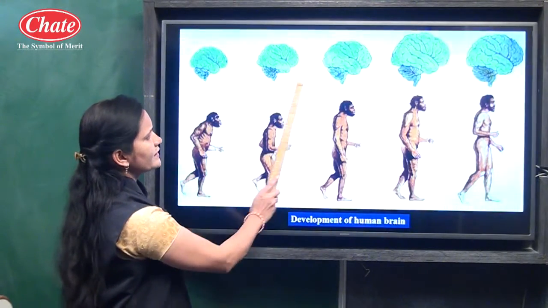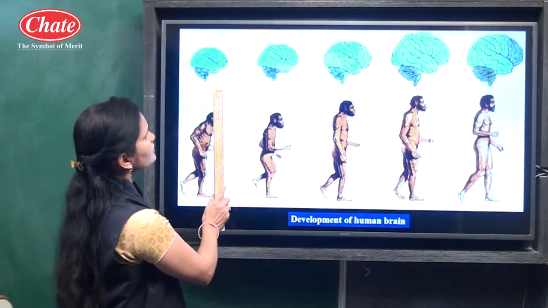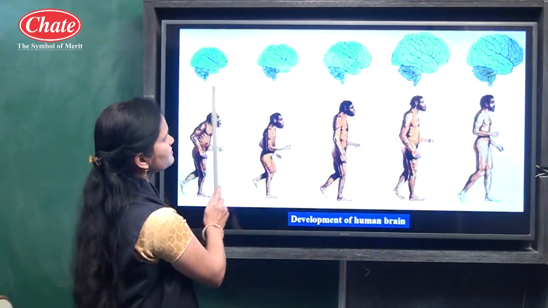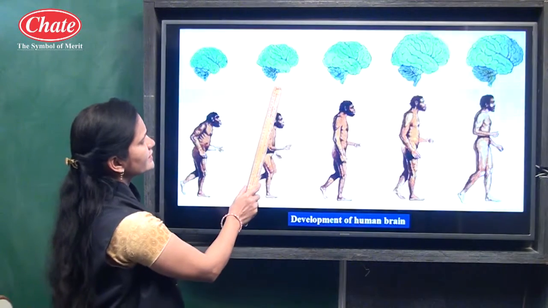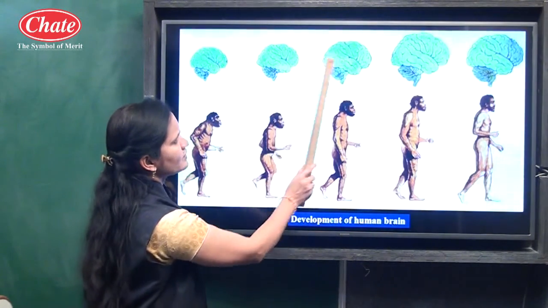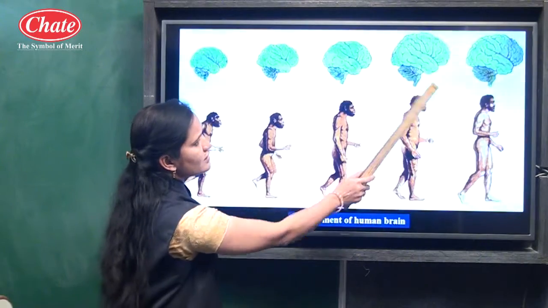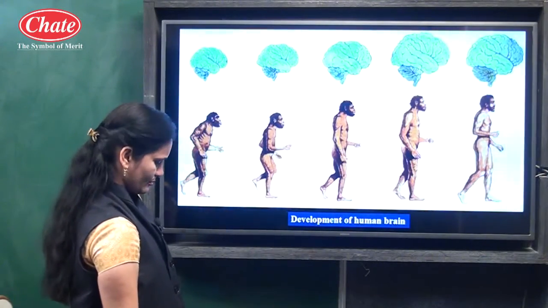If you observe carefully, you can see there are some changes from the first picture to the last picture. It means the shape of the brain started to change from the first picture to the last picture, and this is about the development of the human brain.